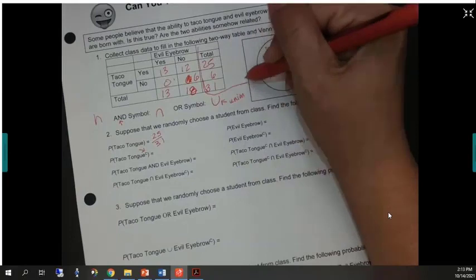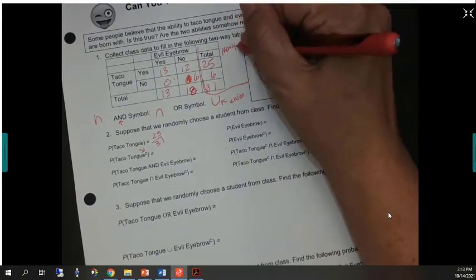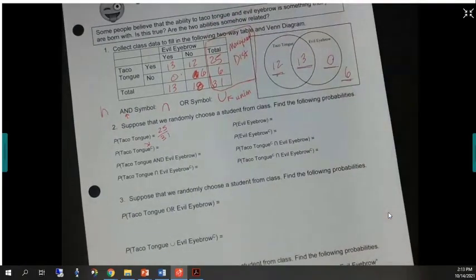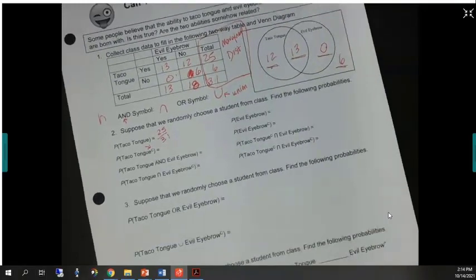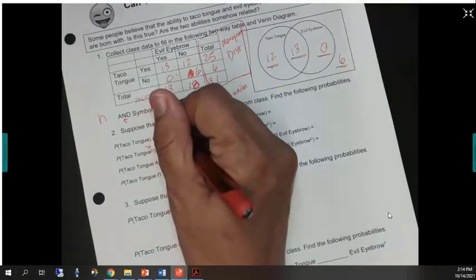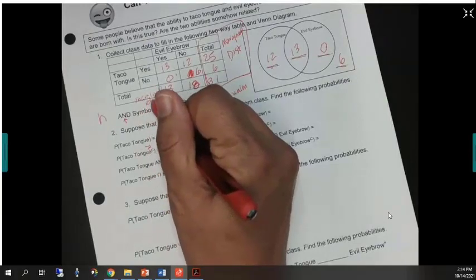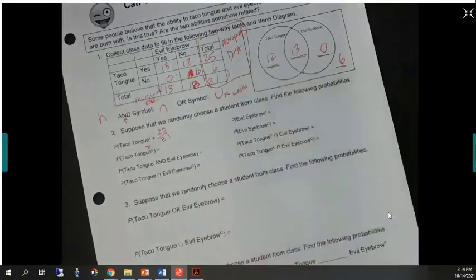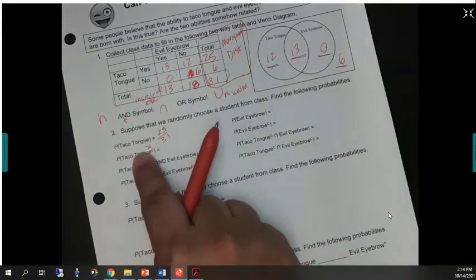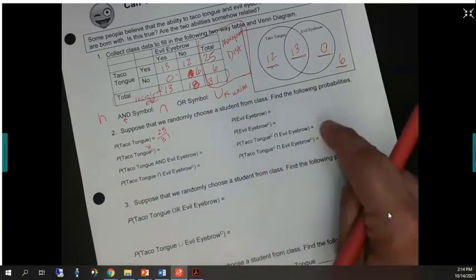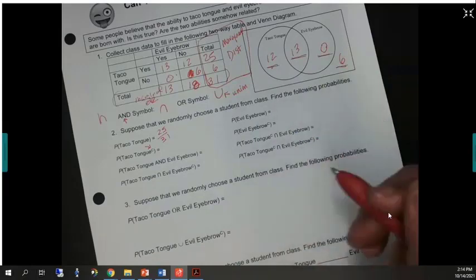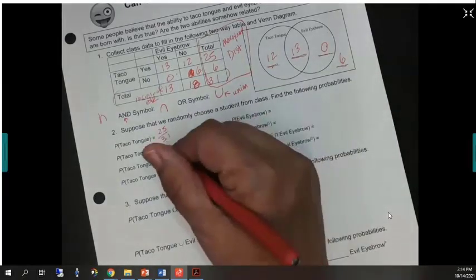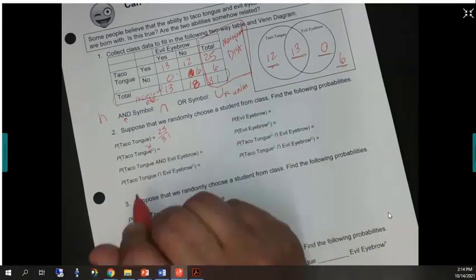I'd like to highlight that these are marginal distributions. That's called a marginal distribution. You remember when we did the police force, we also talked about marginal distributions there. This is also a marginal for evil eyebrow, I'll just call it EE. When you only have one word in there and you're not adding extra conditions, you can just go to the totals on the margins and that'll give you it. So that is 25 out of 31, and the probability someone can't do taco tongue is 6 out of 31.